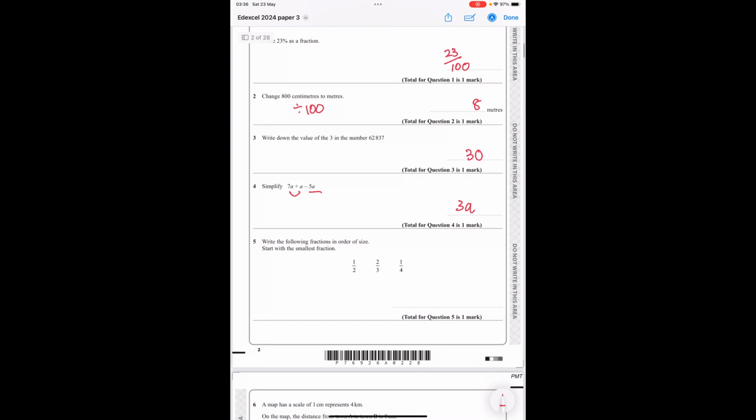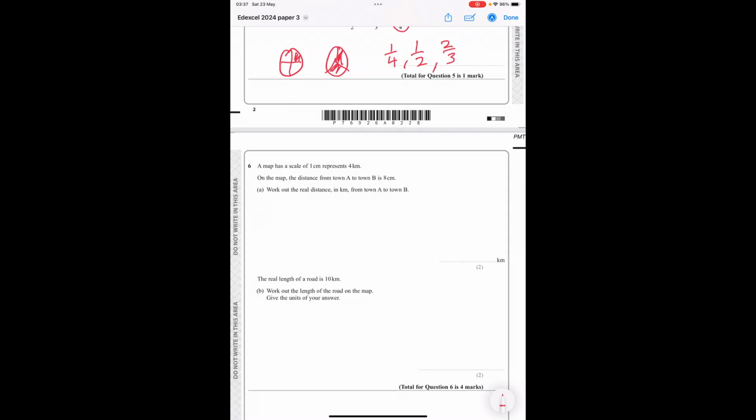Write the following fractions in order of size, start with the smallest. Well, we have a half, 2/3 and a quarter. A quarter is less than a half, and 2/3 is more than a half. So it's going to be a quarter, half, 2/3.